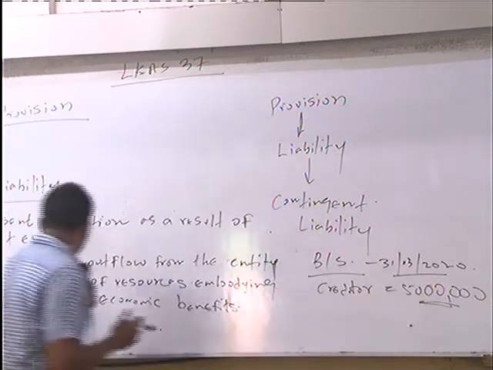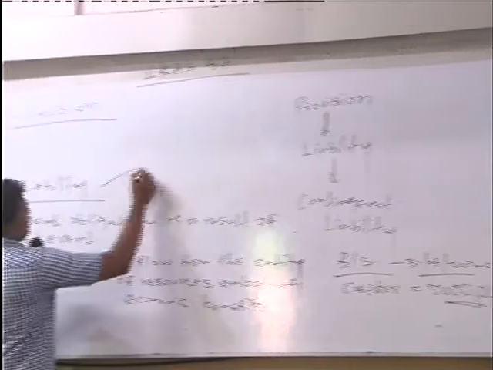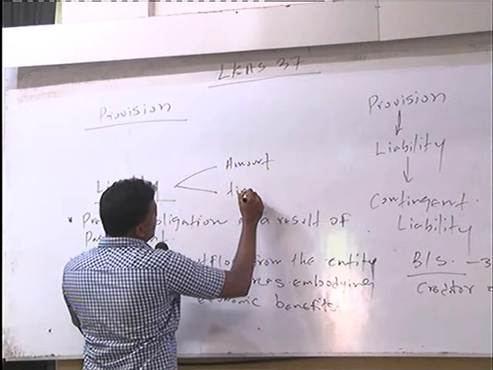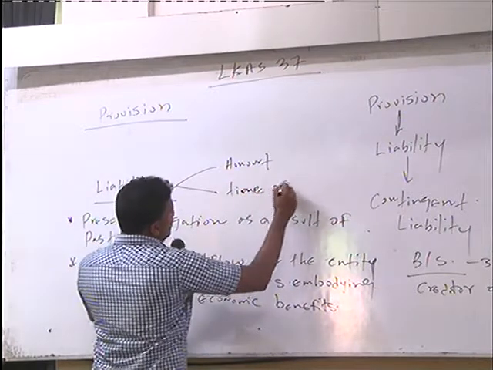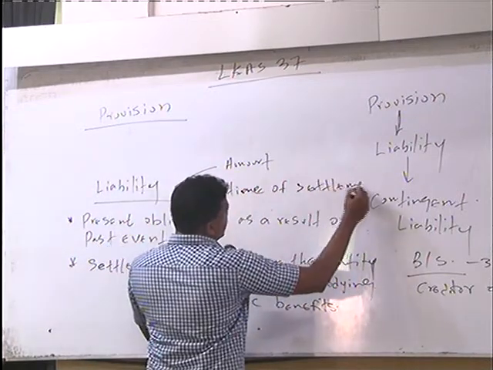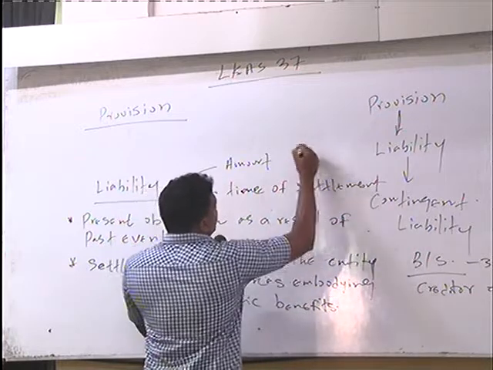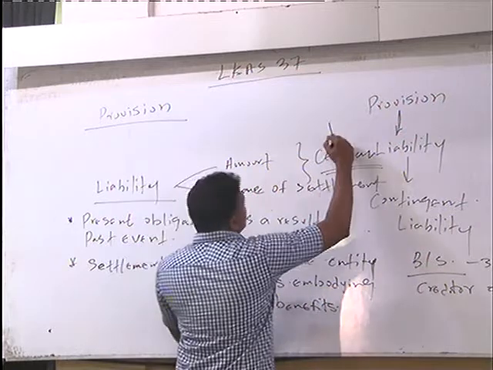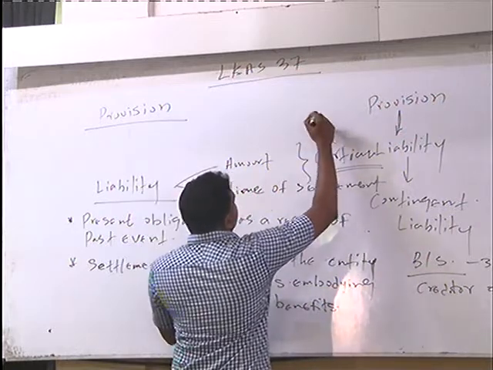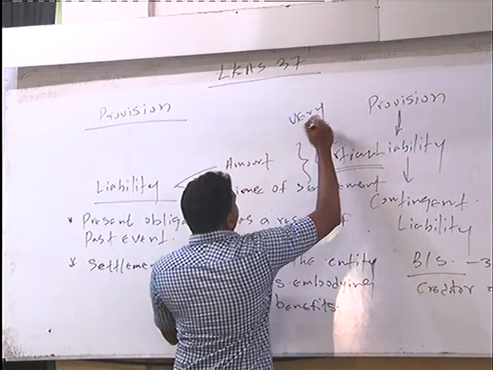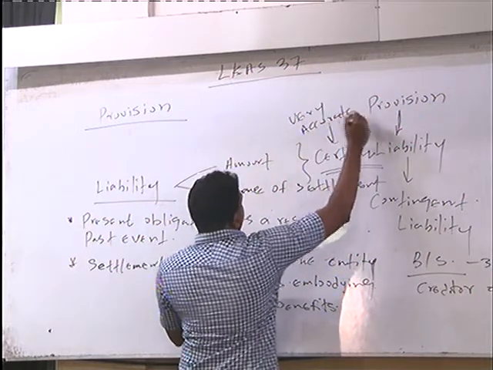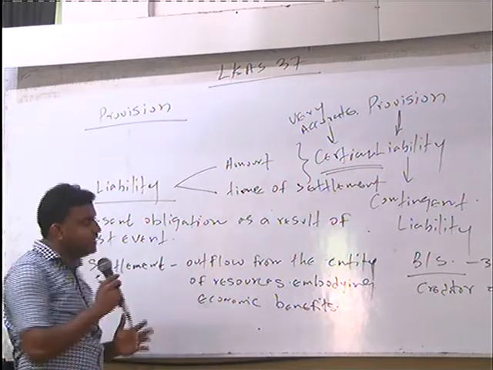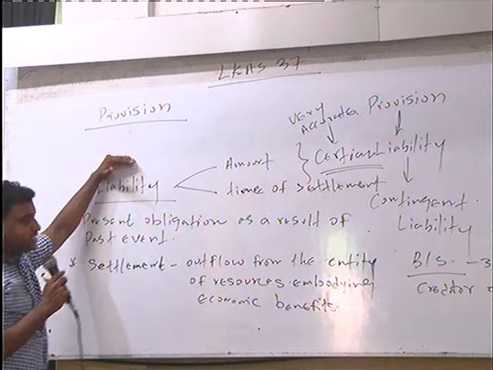So therefore another important thing you should understand: in the case of a liability, the amount and time of settlement is always certain and very accurate, right? Then only we can say it is a liability, right? Then this is the definition of liability.